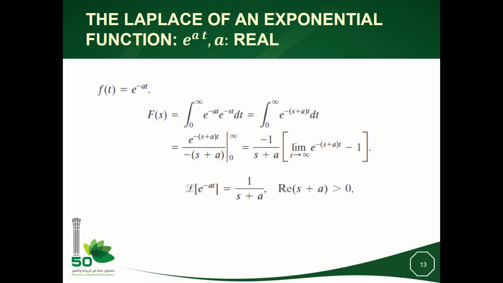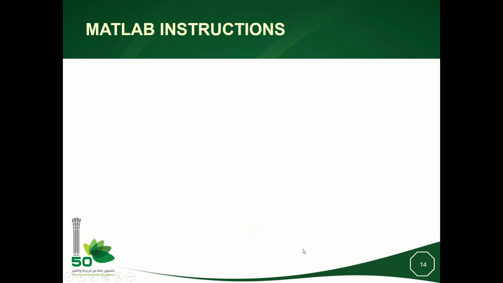If the real of s plus a is positive, this limit will be 0 at infinity, and we will be left only with the term minus times minus 1 over s plus a, which gives 1 over s plus a. So any function of the form exponential minus at times ut has a Laplace transform equal to 1 over s plus a.